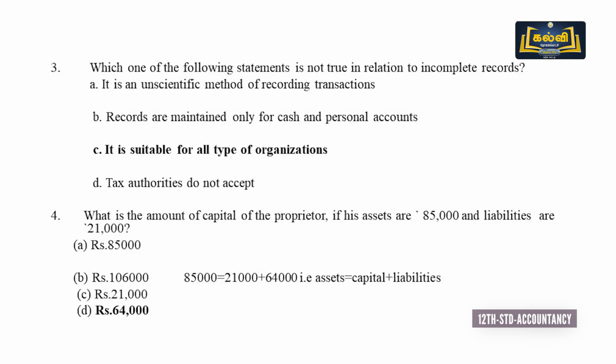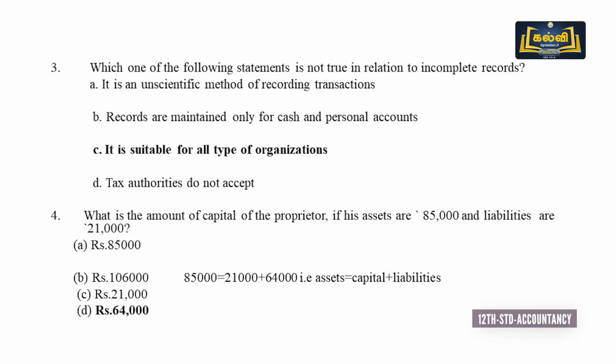Which one of the following statements is not true in relation to incomplete records? We must be clear with the words not true. It's an unscientific method of recording transactions. Incomplete records mean unscientific records. That is true. Only two accounts are maintained, cash and personal accounts. That is true. Tax authorities do not accept. That is true. So what is not true? It's suitable for all types of organization. That is the answer, because incomplete records are suitable only for sole traders and partnership firms. So the answer is it is suitable for all types of organization. That is not true. That is the correct answer.